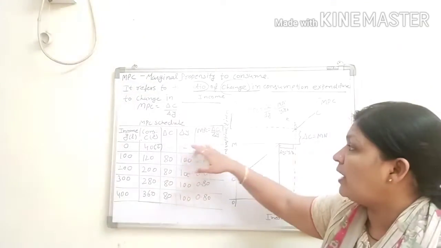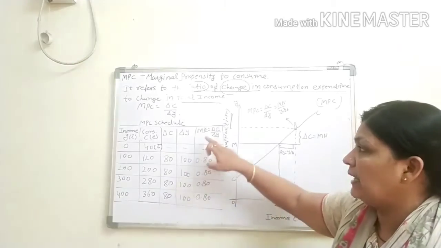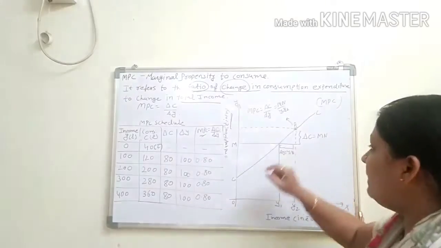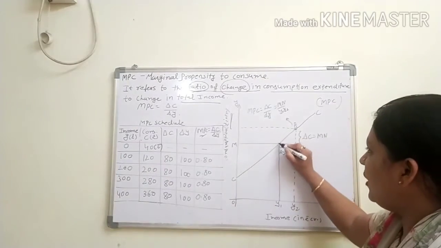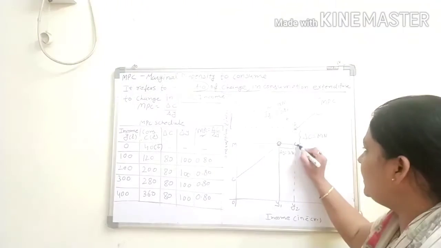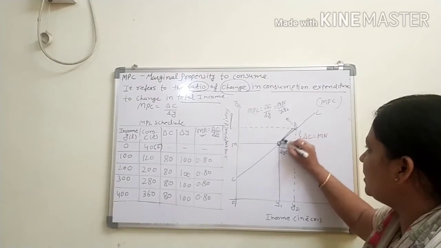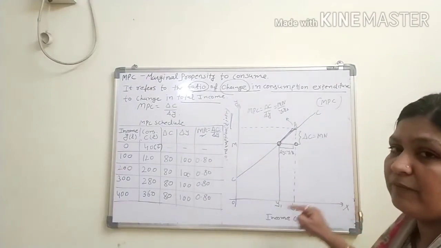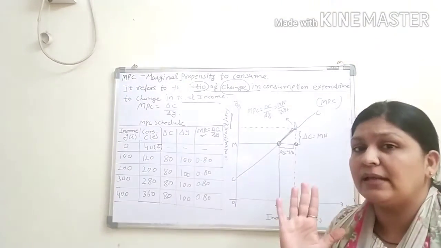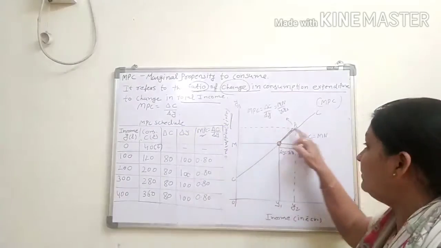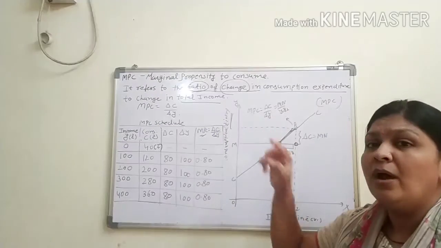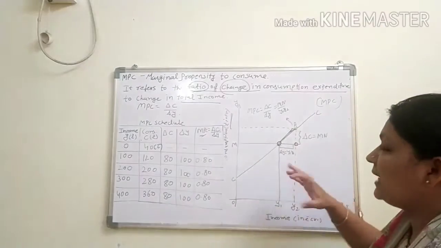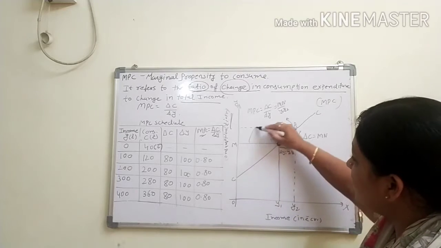Now we are talking about delta y and delta c here, because we find out the MPC. Now listen, MPC. First, that point is denoted by the change. This portion is denoted by the change. जब भी हम change की line बनाते हैं, this type of line we already saw in 11th standard. मैं 11th से बोलती आ रही हूँ. जब भी हम change की line denote करेंगे, that is the putting line or cut lines like that. Fine. So इस line से पता चलता है this is the change. Clear?